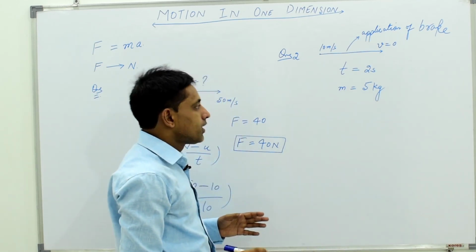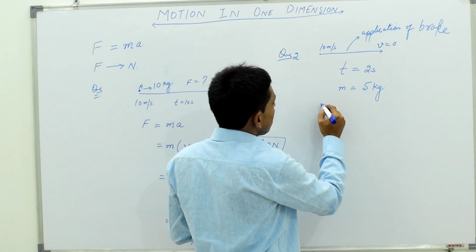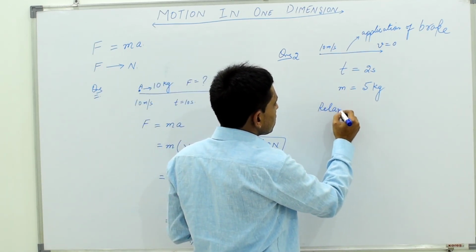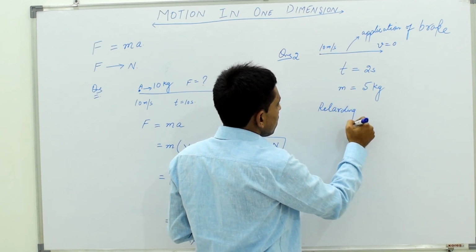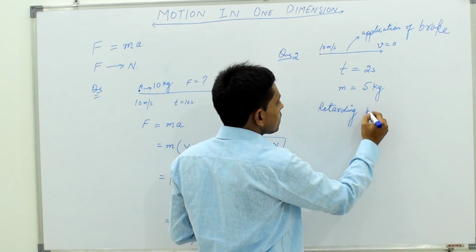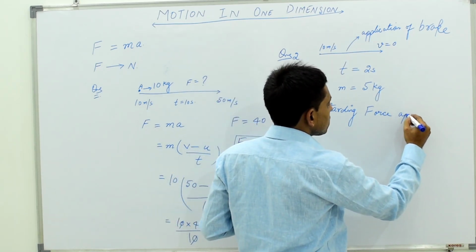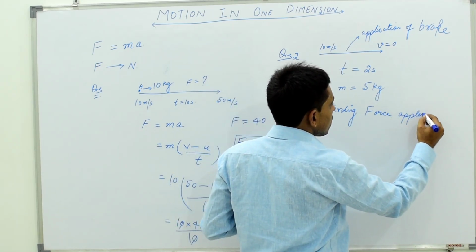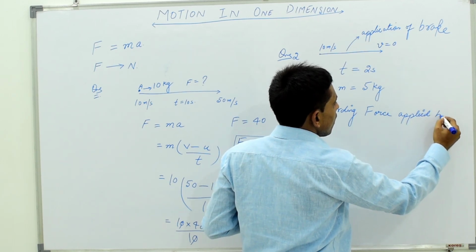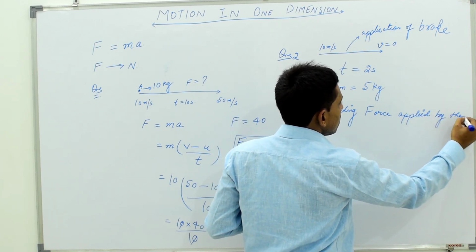What we have to find here is the retarding force applied by the brakes.